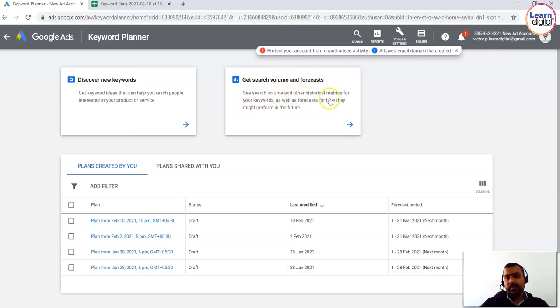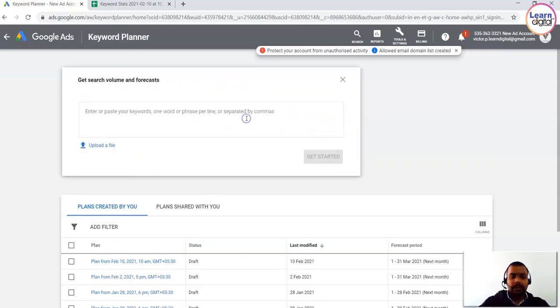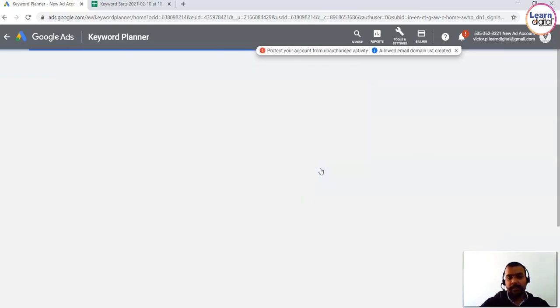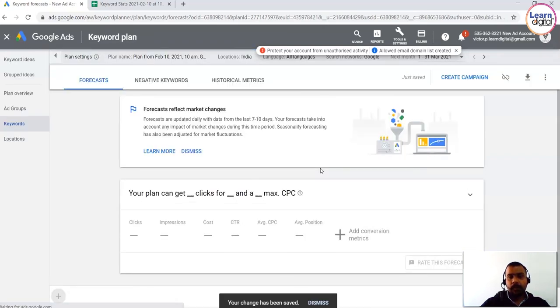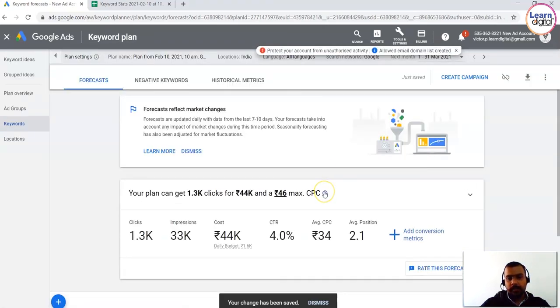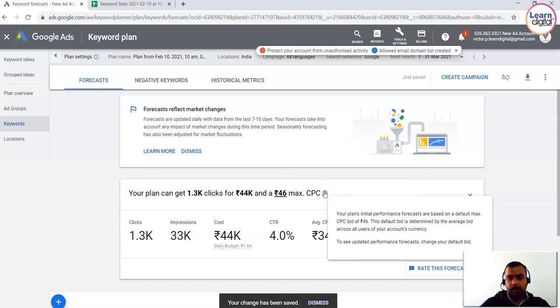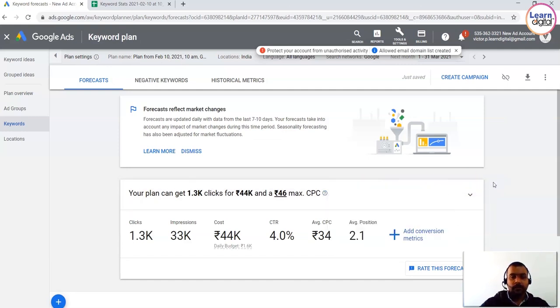See search volume and forecast and other historical data for the keywords as well as forecast for how they might perform in future. So you just need to click on this, paste your keywords and click on get started. If you click on get started, you'll be able to understand how this campaign is going to perform. Your plan's initial forecasts are based on the default max CPC bid, that is 46 rupees. This default bid is determined by the average bid across all users of the account's currency. So this is how it looks.